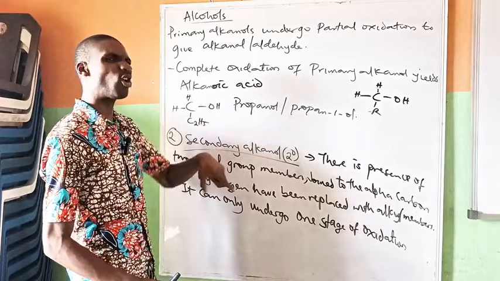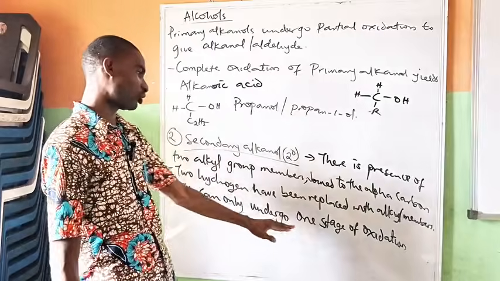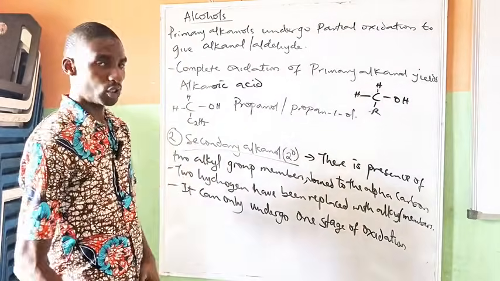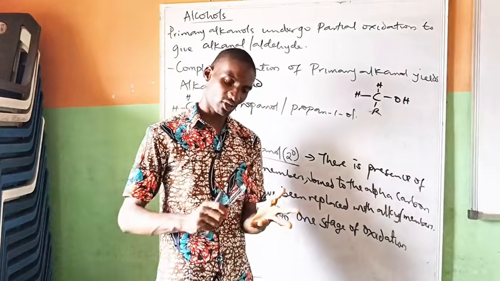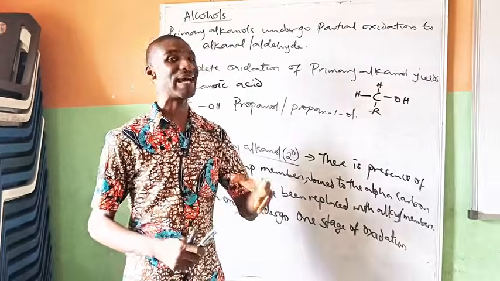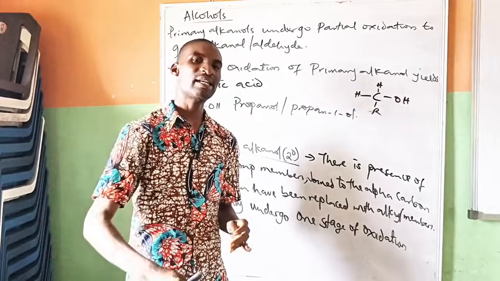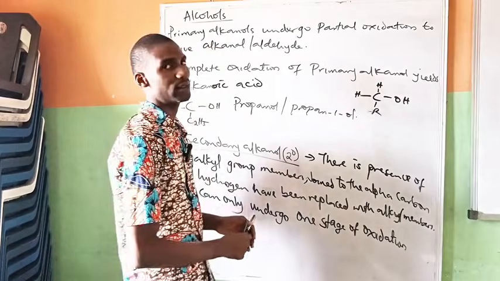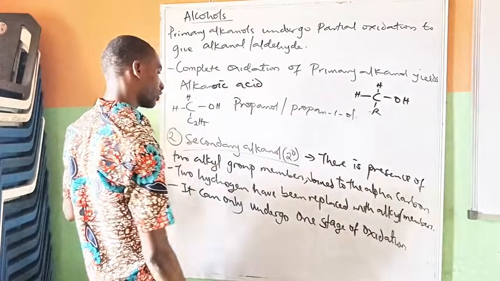So it is the secondary alkanol that undergoes one level of oxidation to give ketone. All right, so take note of that. Primary alkanol goes through two stages of oxidation. The first stage will yield alkanal, then complete oxidation will give you carboxylic acid or alkanoic acid. Is that okay? So for secondary, it only undergoes one stage of oxidation.